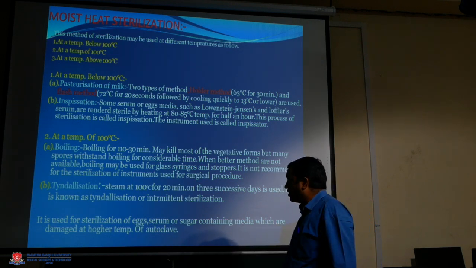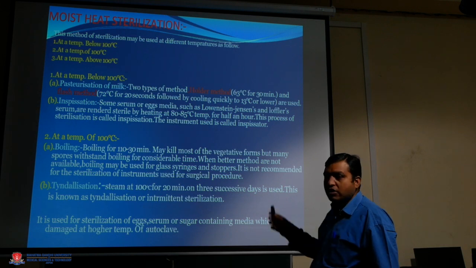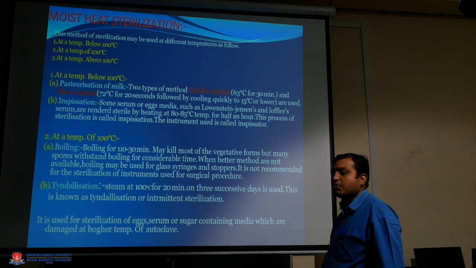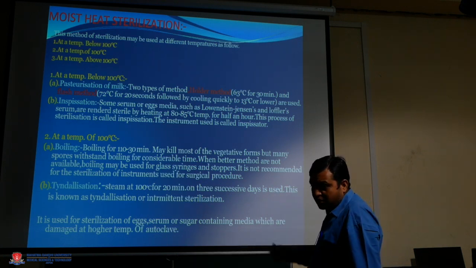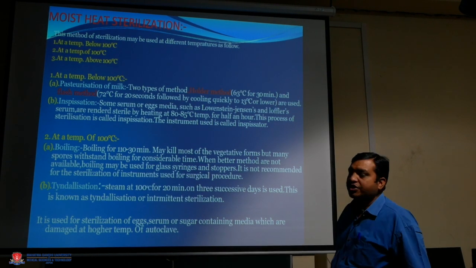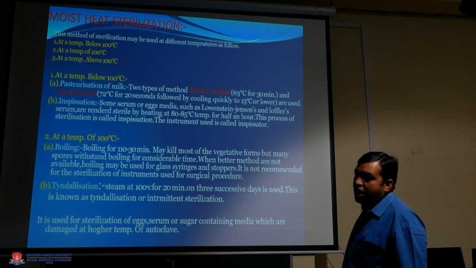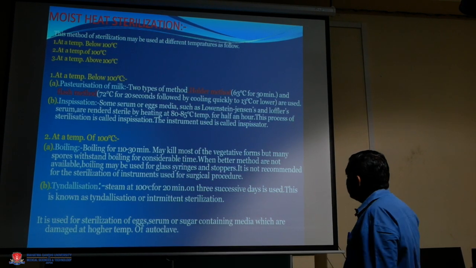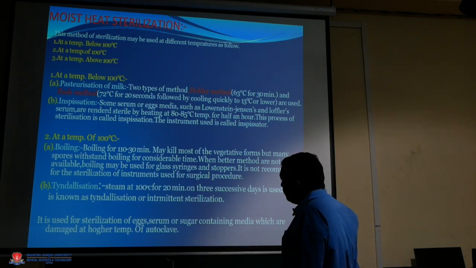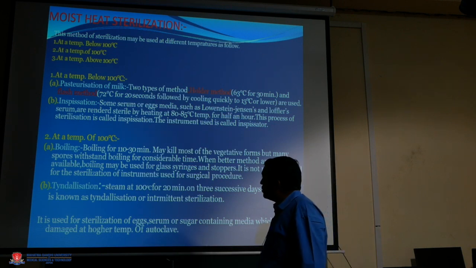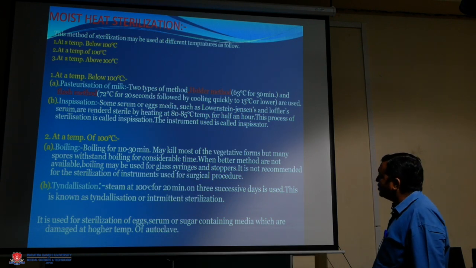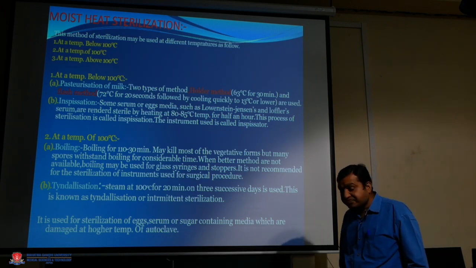First procedure below 100 degrees centigrade: pasteurization of milk. This method is used to pasteurize milk. There are two types of method: the Holder method and the flask method. In the Holder method, 60 degrees centigrade for 30 minutes is used. In the flask method, 72 degrees centigrade for 20 seconds is used, followed by cooling quickly to 13 degrees centigrade or lower.